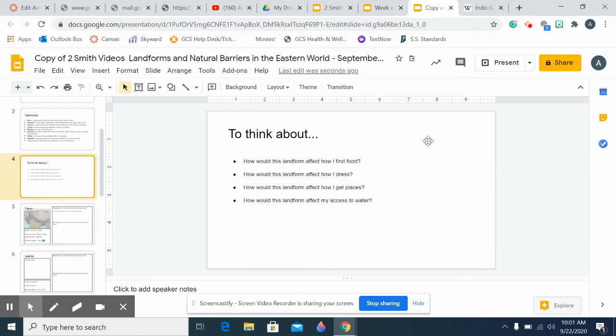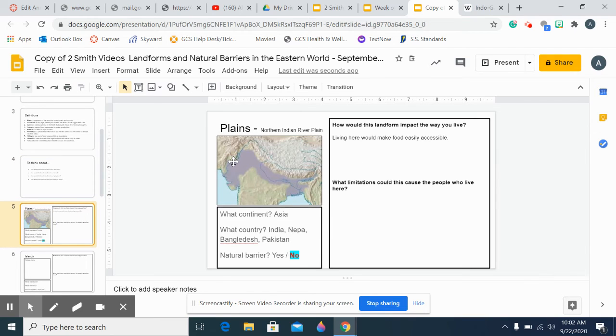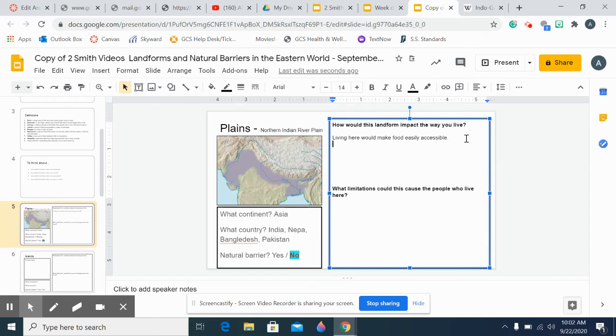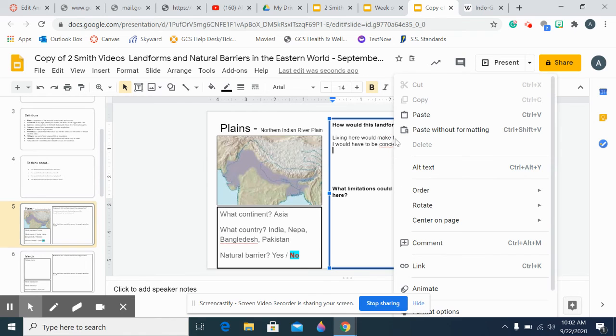How would it affect how I dress? Well, I might want to be more considerate of weather, right? Because there's not going to be a whole lot of shelter naturally occurring. So I would have to be conscientious. Fix our typos.